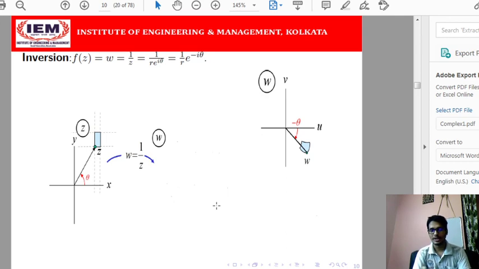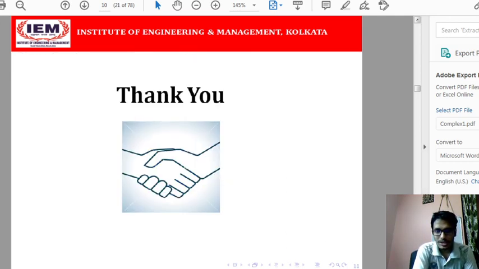We have discussed here four kinds of geometrical transforms. What are the four kinds of complex mapping we have discussed? One is translation, another is rotation, then magnification, and then inversion. Before that I discussed the relation between an analytic function and a conformal mapping, and some special kinds of complex mapping in the form of translation, rotation, magnification, and inversion.